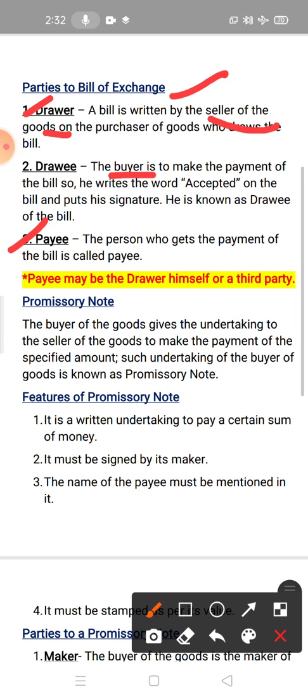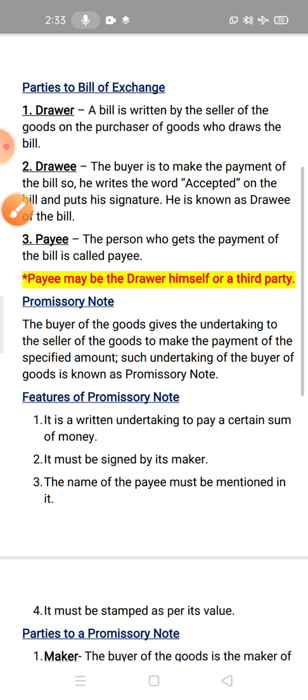Okay, but sometimes the payee will be a third party. See, I have written with the highlighted portion. Payee may be the drawer himself. Drawer himself means seller of the goods, or a third party. Now who is the third party, that you will learn later on. Okay, this is known as bills of exchange.